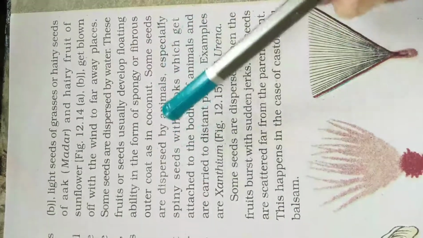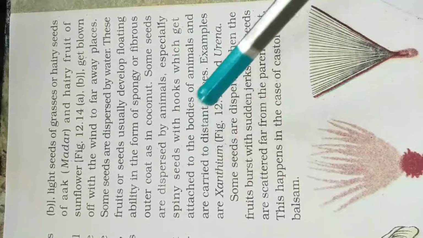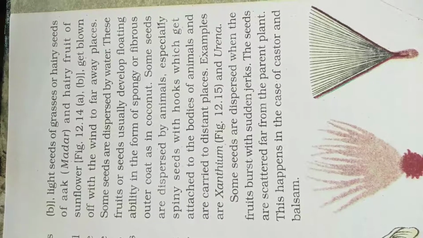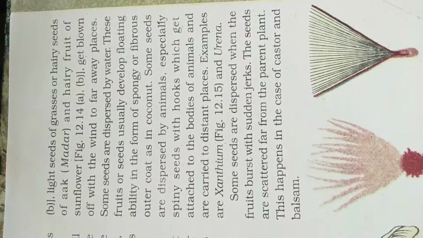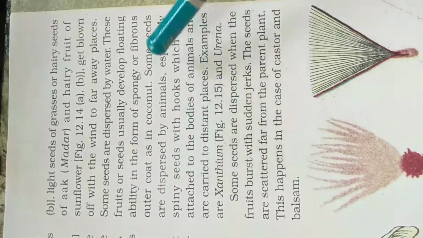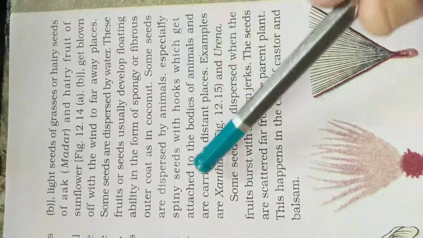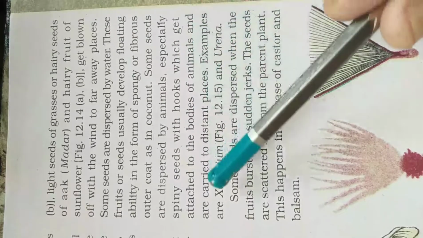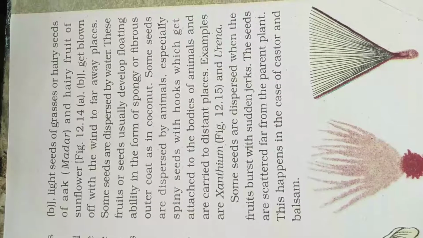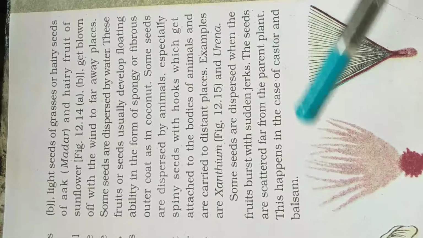Some seeds are dispersed by animals, especially spiny seeds. Spiny means some seeds are having spines, like the cactus seed. Spiny seeds with hooks get attached to the body of an animal and are carried to distant places. Example, xanthium. You can see the figure of xanthium given here, so I will show you afterwards.